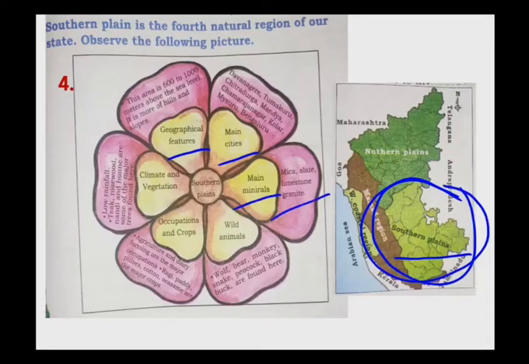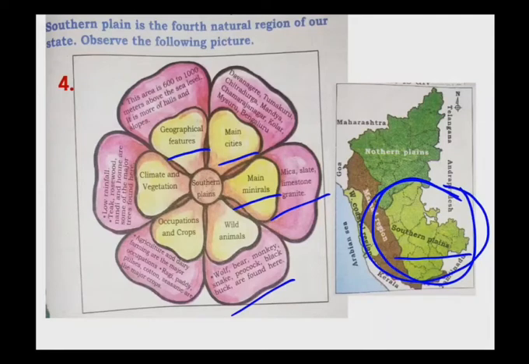Next is wild animals. What are the wild animals that we find in southern plains? First is wolf, bear, monkey, snake, peacock, black buck are found here. These are the few main wild animals that we find in the southern plains.